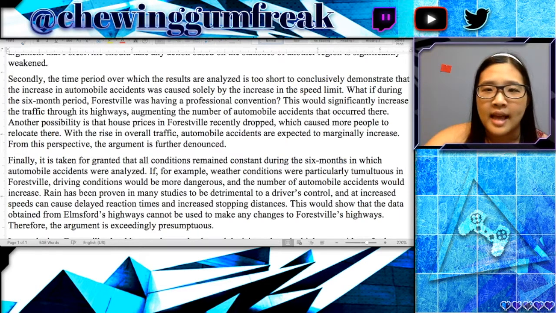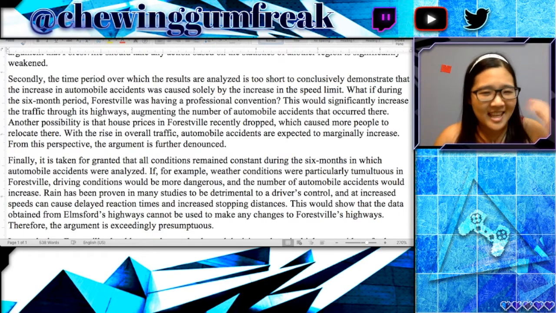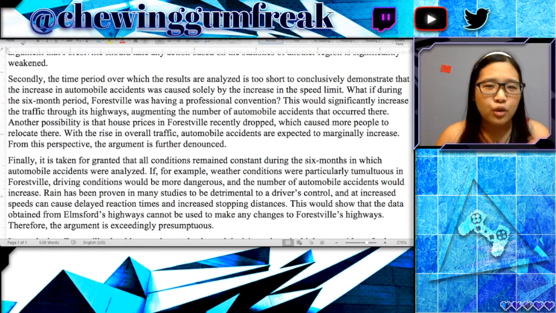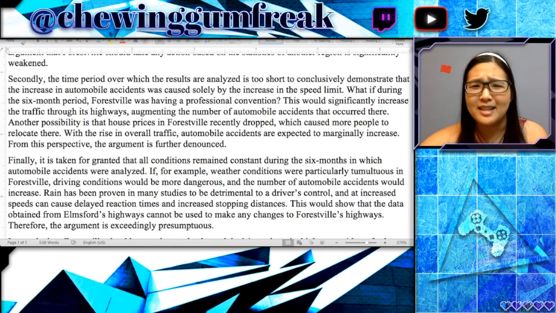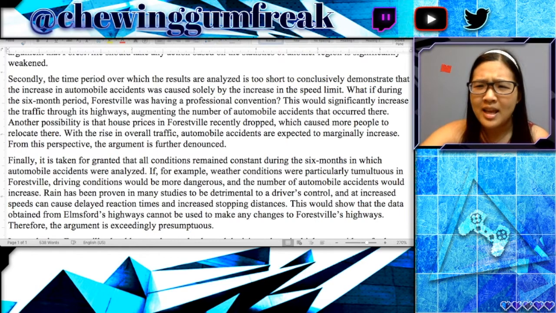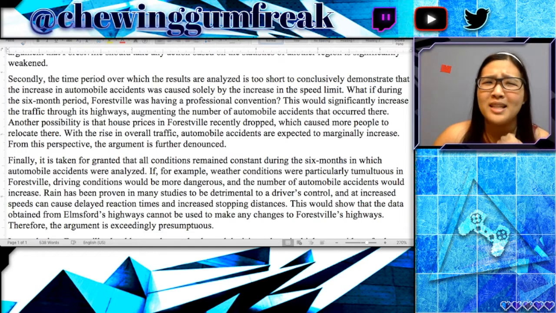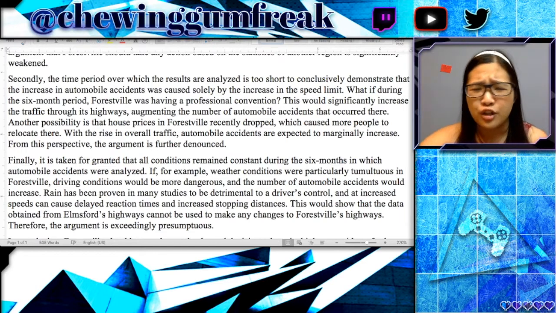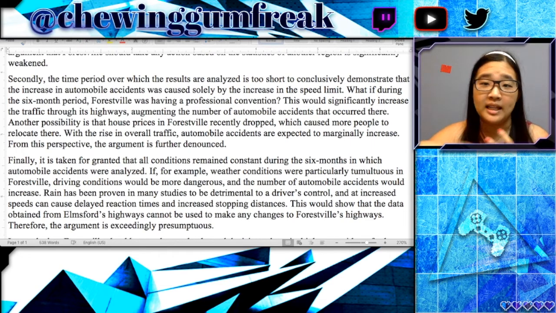The next sentence says, this would show that the data obtained from Elmsford highways cannot be used to make any changes to Forestville's highways. So this sentence is a huge problem because it's linking this third body paragraph to the first body paragraph. And because the second paragraph is essentially the same thing as well, it means that this test taker is confusing all of their points, and you're basically only left with one logical fallacy that you're trying to point out in the argument.